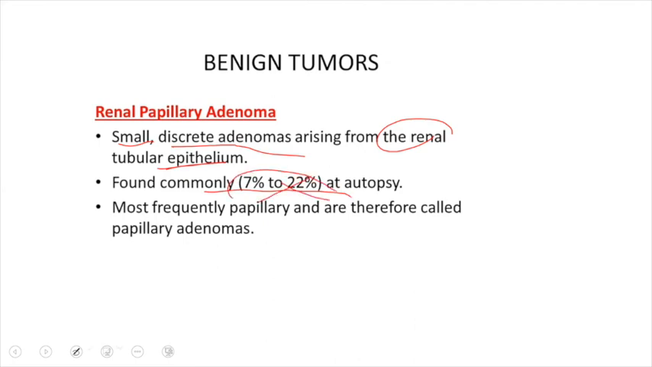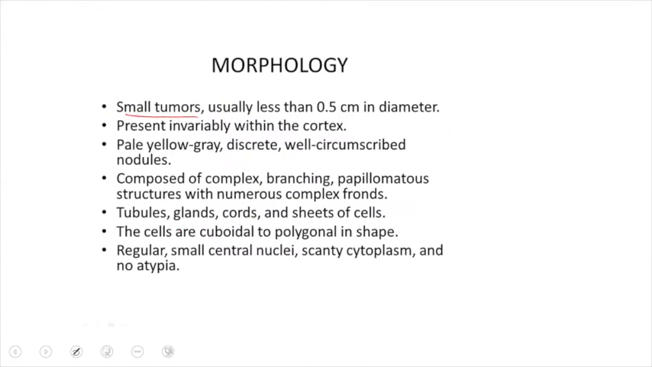That is just a point of interest that I said. It is not so important for MCQs, so don't try to remember this percentage, right? It is most frequently papillary, and hence it is known as papillary adenoma. Histologically it presents with papillae, hence the name renal papillary adenoma. They are very small tumors, usually less than 0.5 centimeter in diameter.